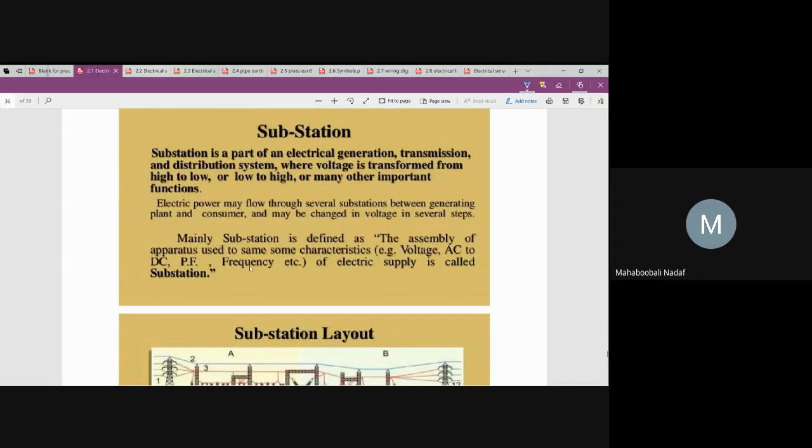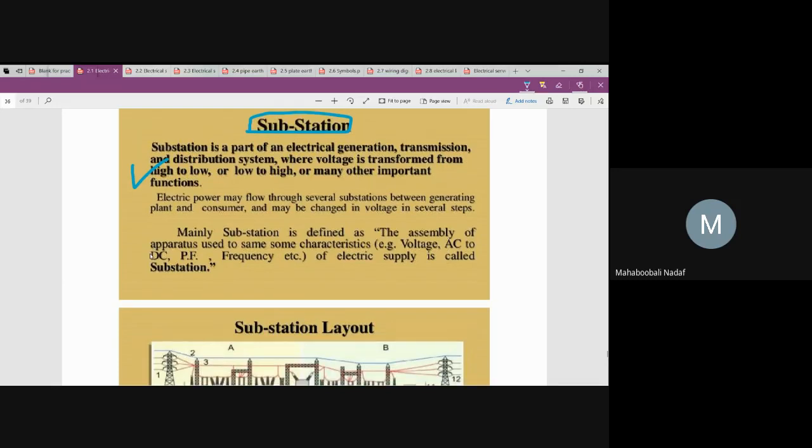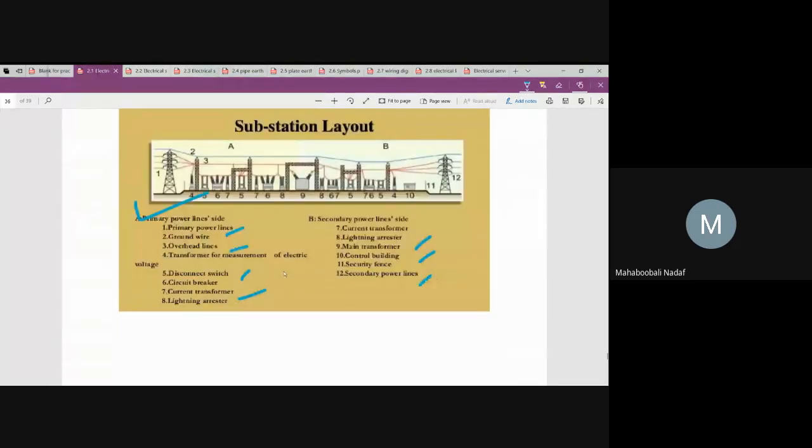Now, a substation is nothing but a place. It is a big compartment or separate room, outside of the building, where everything such as the transformer, distribution board and safety devices is going to be placed. That is called a substation. This is a typical layout. These are the different components of a substation that have been given. Just go through this one.